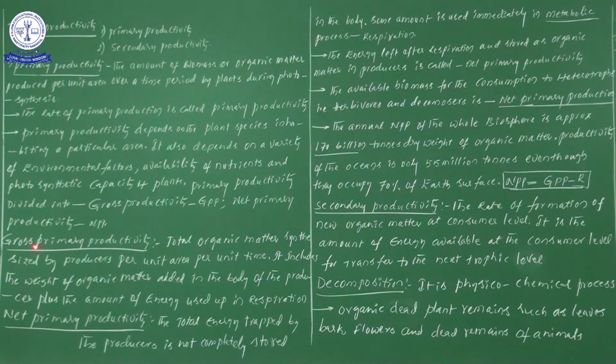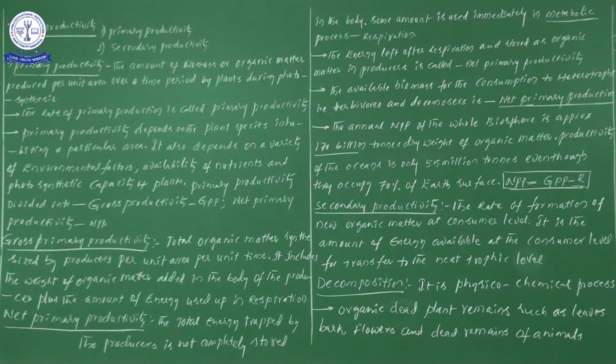When we study gross primary productivity, you definitely have to remember the word total. If you forget the total, the entire definition will go wrong. So, gross primary productivity is the total organic matter synthesized by the producers per unit area per unit of time.